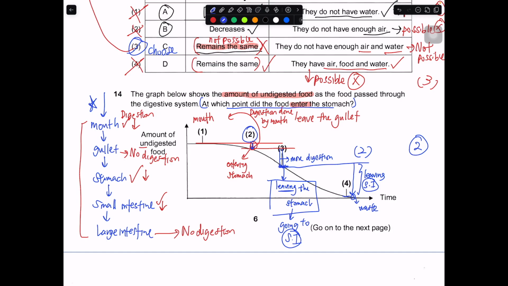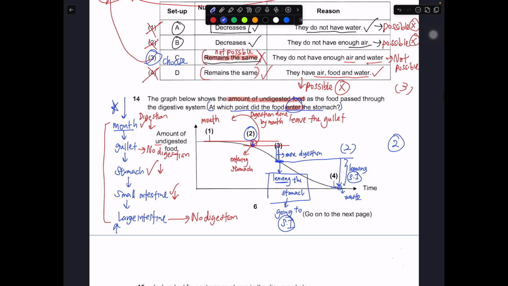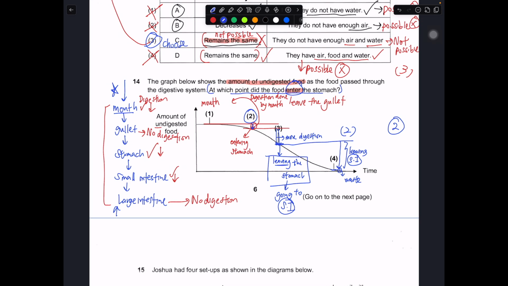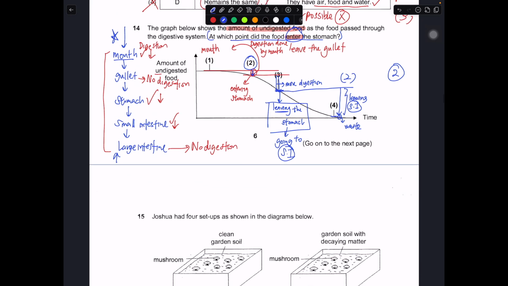Is it just entering the mouth, leaving the mouth, entering the gullet, leaving the stomach? These are some of the key ideas that you need to know based on this part. You need to be very strong at knowing where digestion happens, and what the amount of undigested food will be when it's entering and leaving the organ that we are talking about. So in this case, for question number 14, it should be 2. Okay, let's move on to this part.